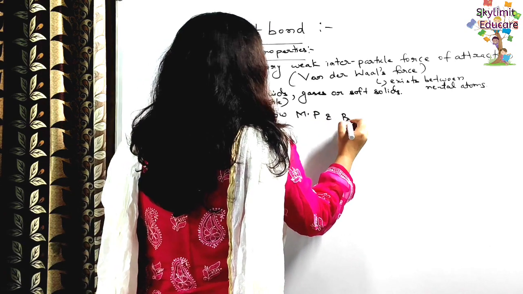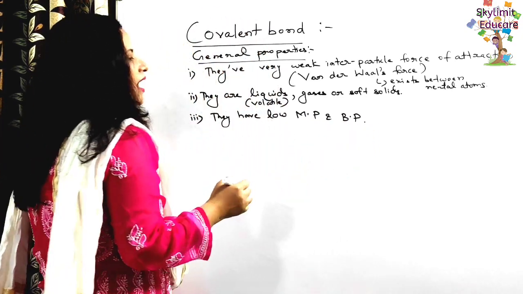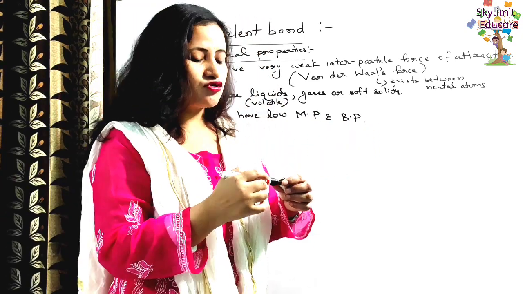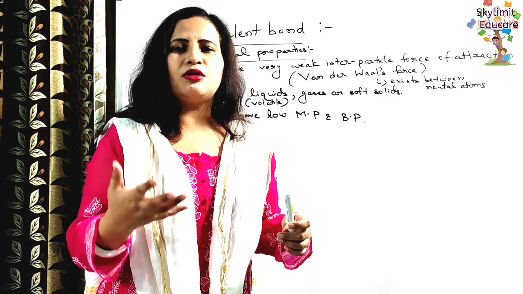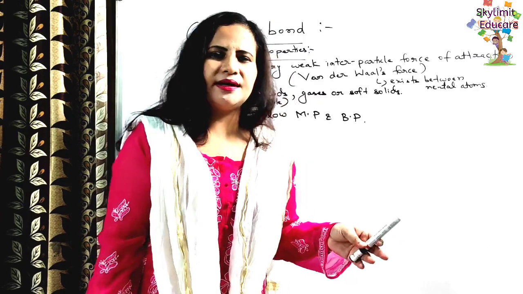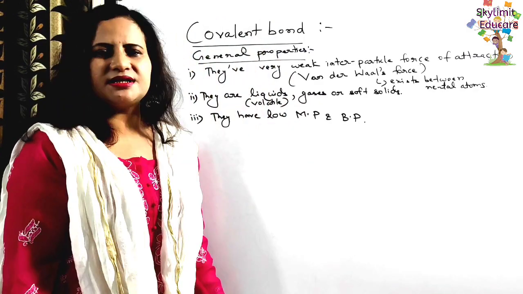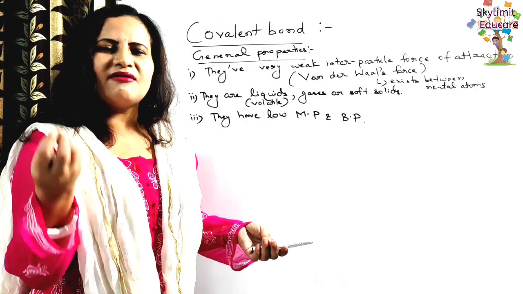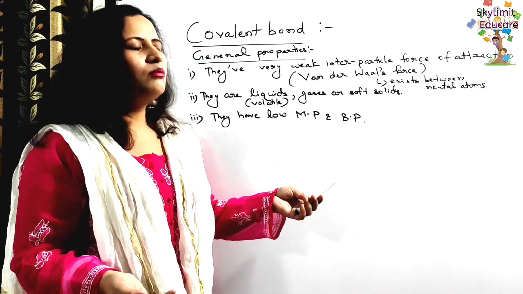Obviously, in the case of ionic compounds, they have high melting and boiling points because much amount of heat is required to break the bonds. Strong bonds are there. Yes or no? But in this case, it's a weaker bond. So obviously they have low melting and low boiling points.